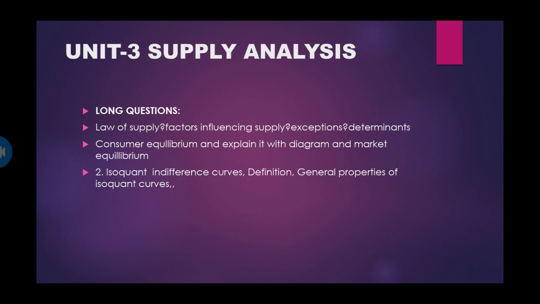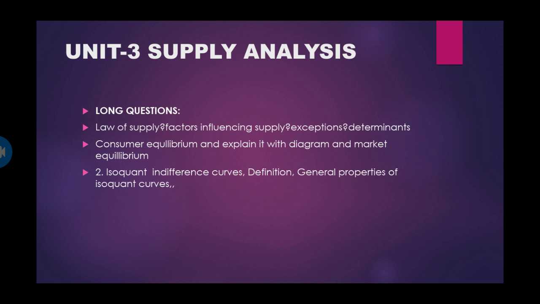The producer or seller is very happy. Other things being equal, the supply of the commodity extends with a rise in price and contracts with a fall in price. In the supply function, the determinants are the price of the commodity, price of related goods, factors, state of technology, and goals of the producer.